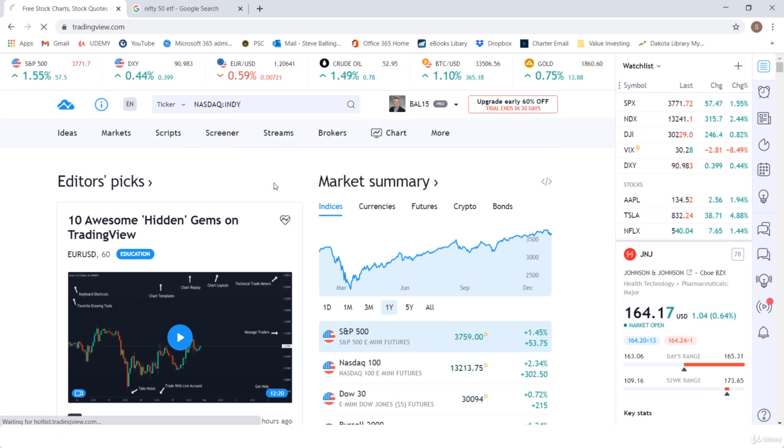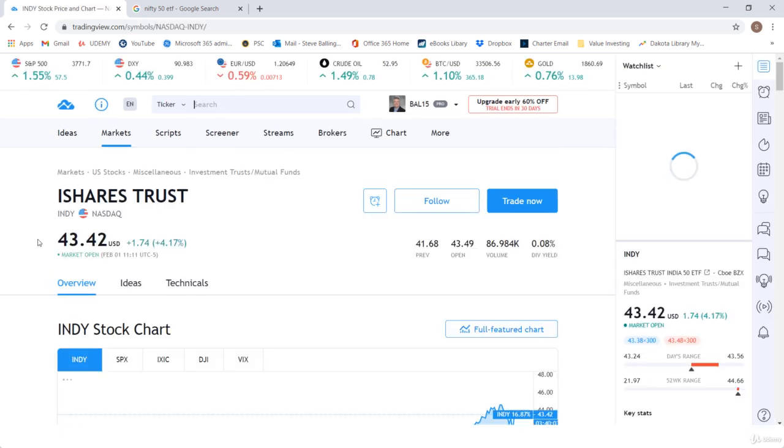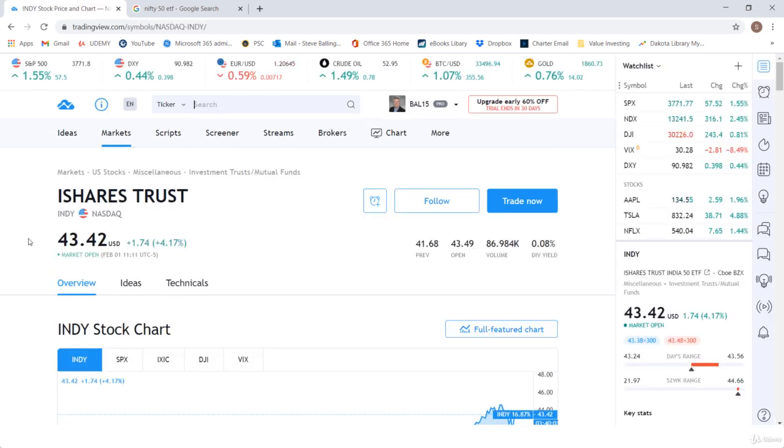I'm in the US, so I'm going to choose that. Again, your country might be different as far as which funds are available to you. But the idea is the Nifty 50 is basically the largest 50 stocks by market cap in India. So it's a great way to trade more established, larger companies in India.